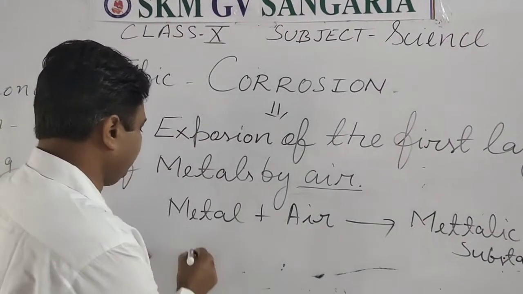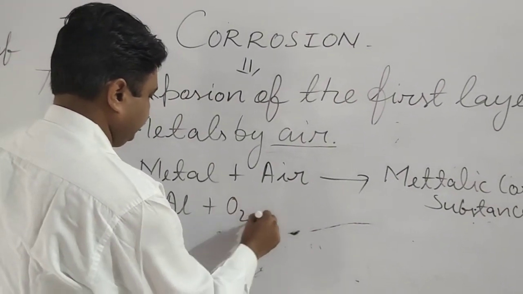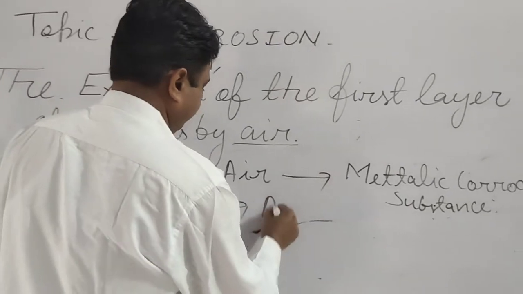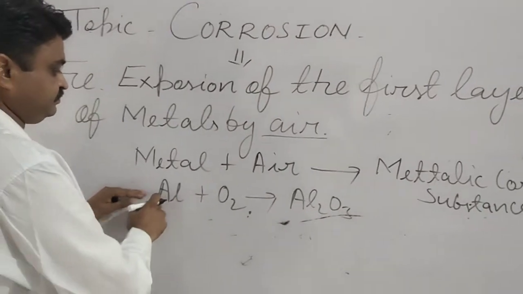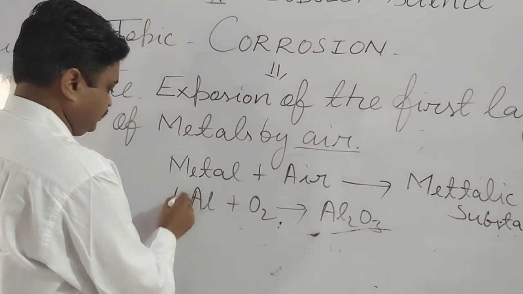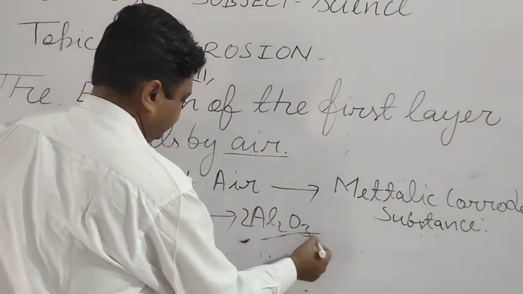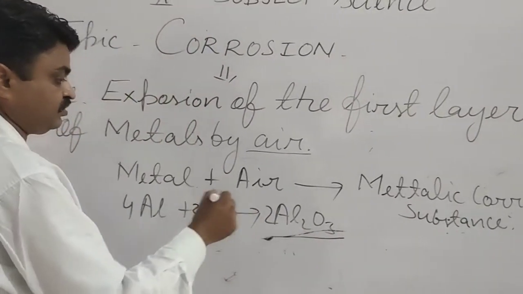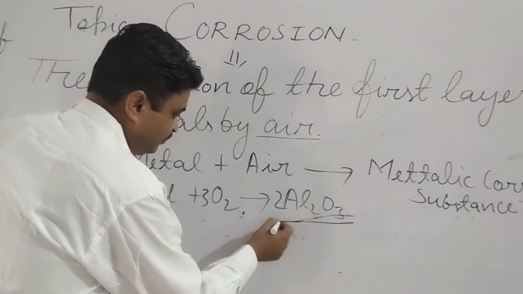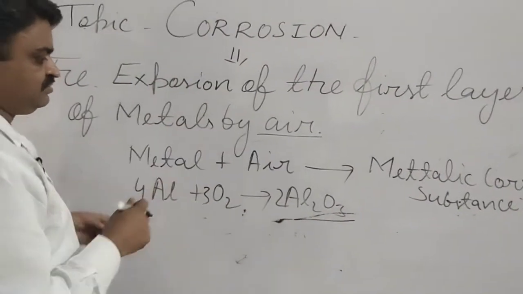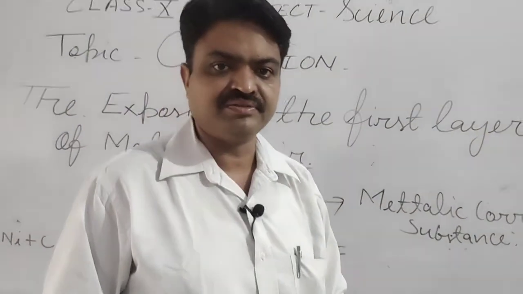Aluminium reacts with oxygen and forms aluminium oxide, and due to this we get aluminium oxide, which is a toxic salt, and due to which the aluminium pots have a dull and dry appearance.